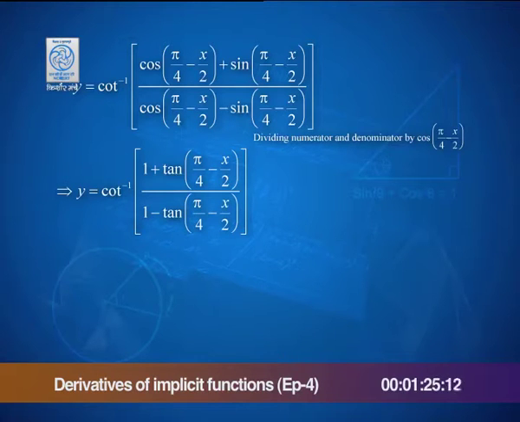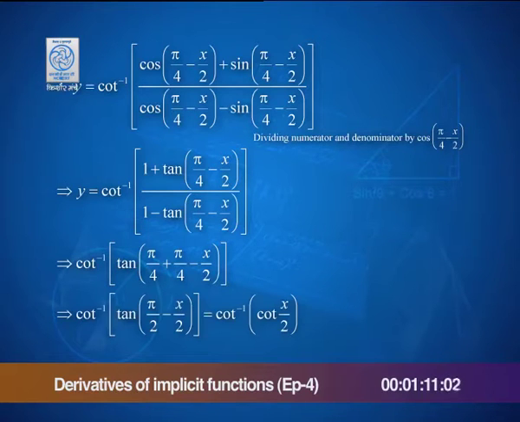This leads us to nothing but cot inverse of tan of (pi by 4 plus pi by 4 minus x by 2), a very familiar expression. This results in nothing but cot inverse of tan of (pi by 2 minus x by 2), which leads to cot inverse of cot of x by 2. And see, our y is just nothing but x by 2. So, the derivative of y with respect to x is simply half.